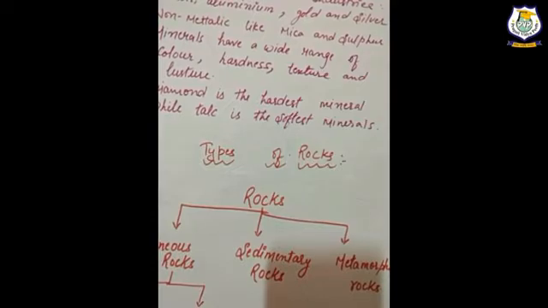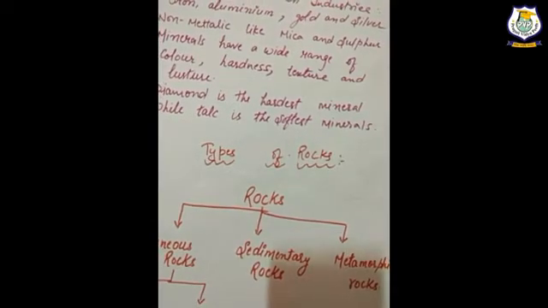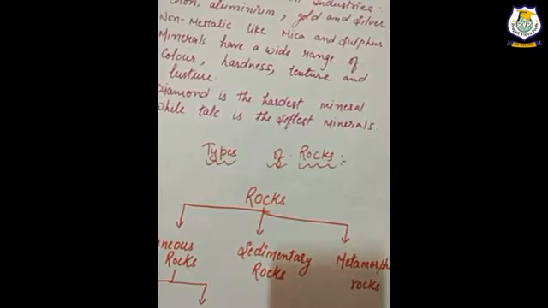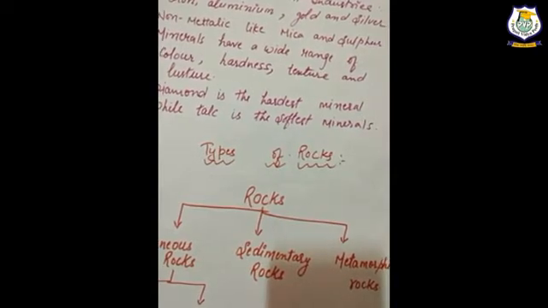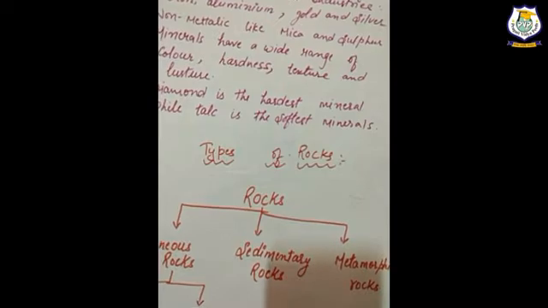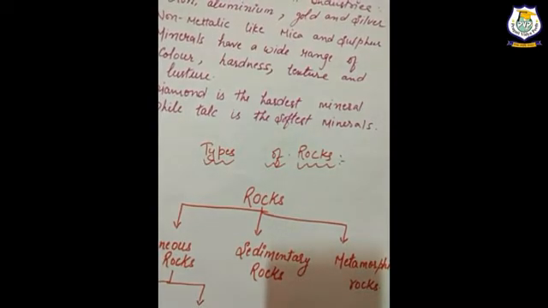Minerals are also used in industries: iron, aluminum, gold and silver. These are the metallic minerals. And if we are talking about the non-metallic, like mica and sulfur, minerals have a wide range of color, hardness, texture and luster.